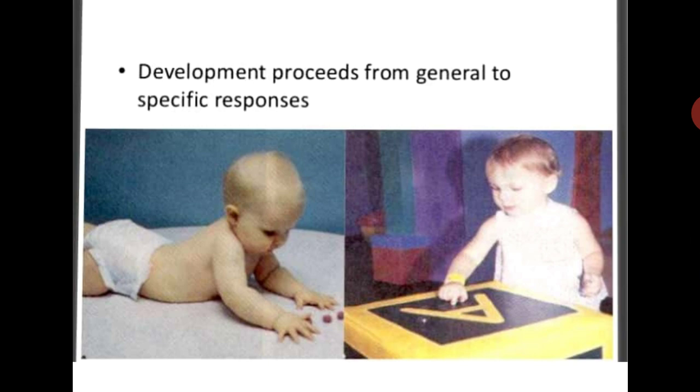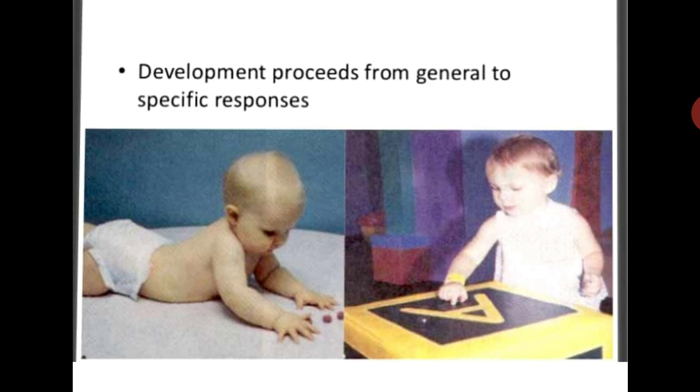Next principle is that development proceeds in stages. We cannot say there is a hierarchy level for the development, but firstly there is an infant stage, after that the preschool, then school, then adolescent.